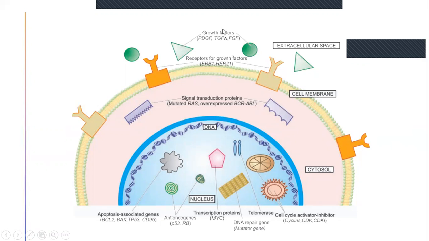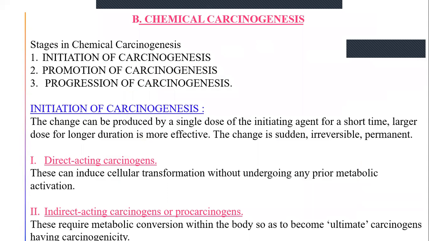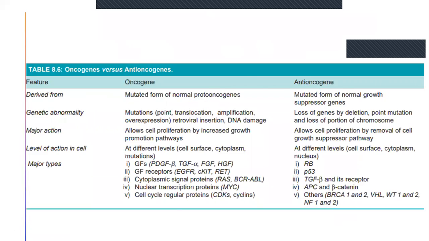When growth factors bind to these receptors, they pass this information through signal transduction proteins, and this is the DNA. So these were the different types of genes which will act upon and cause the mutation of these cells and give them a characteristic tumor-like nature. This is all about molecular pathogenesis of cancer.